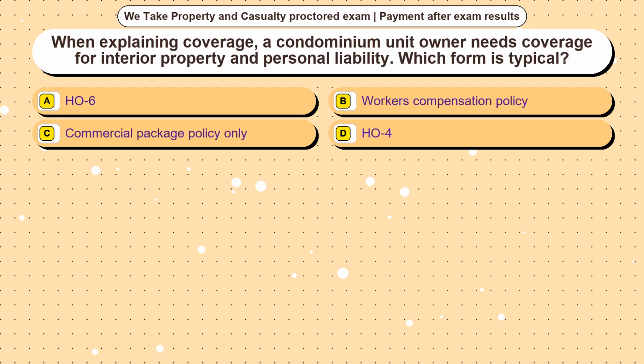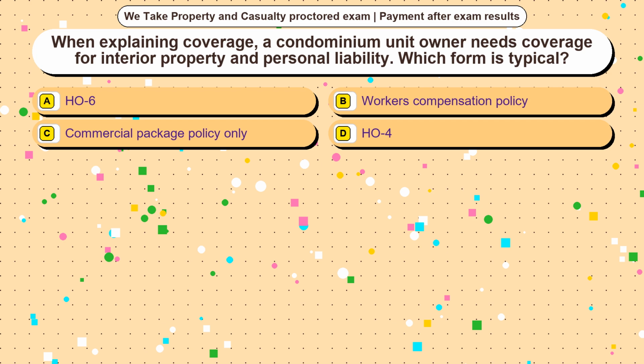Question 5. When explaining coverage, a condominium unit owner needs coverage for interior property and personal liability. Which form is typical? Option A, HO6. Option B, workers' compensation policy. Option C, commercial package policy only. Option D, HO4. The correct answer is option.